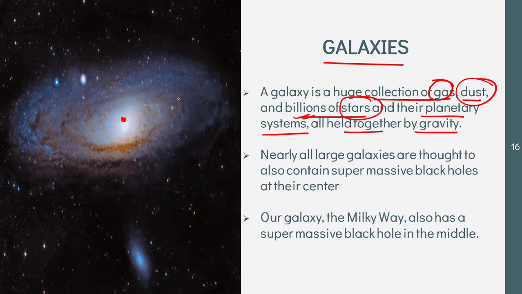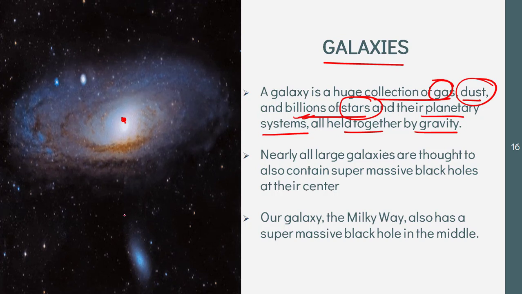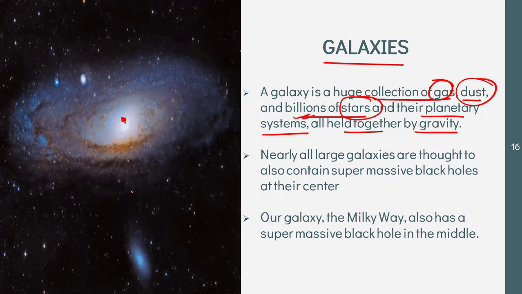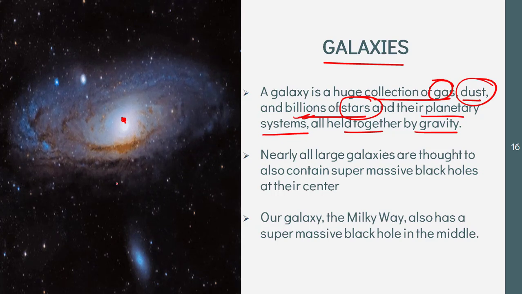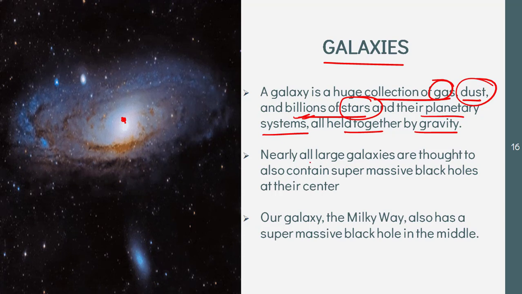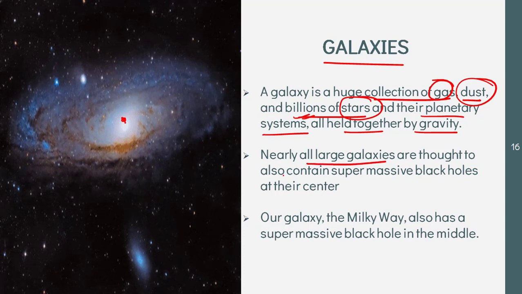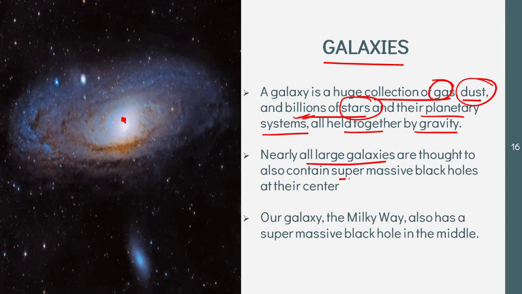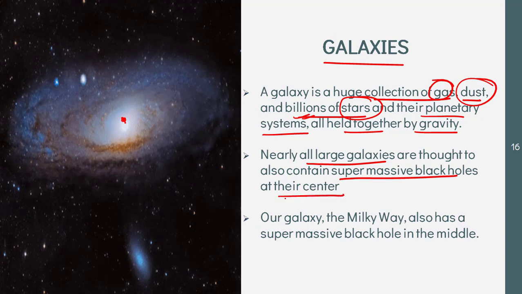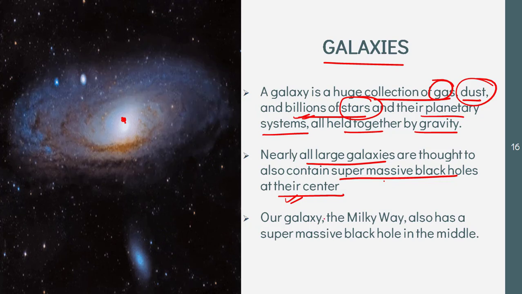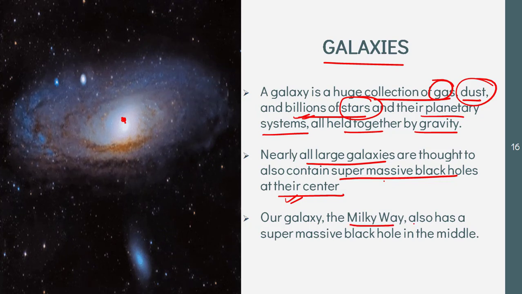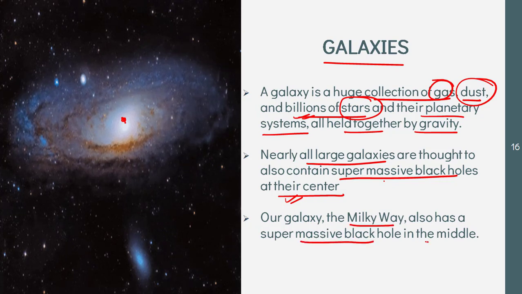And all these things are revolving around the core. For example, in the Milky Way galaxy, even the sun is revolving around the core. Let's see some of the other features of galaxies. All the large galaxies are thought to contain supermassive black holes at their center. Even our galaxy, the Milky Way galaxy, has a supermassive black hole in the middle.